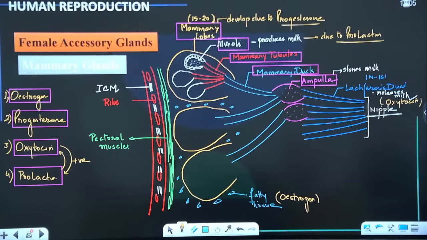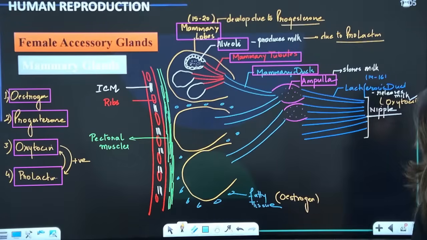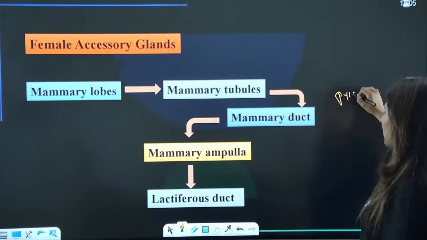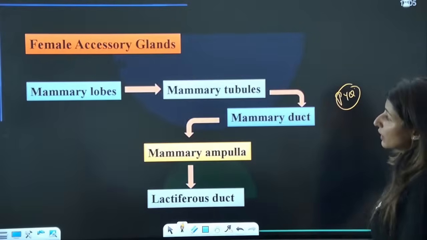Yes, guys. Are we clear? Anyone with any doubt? Clear? Crystal clear? Perfect. So this is the structure and this is already a PYQ. Make sure that you know the sequence.